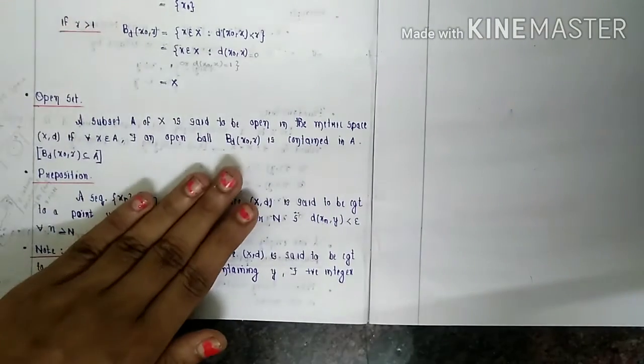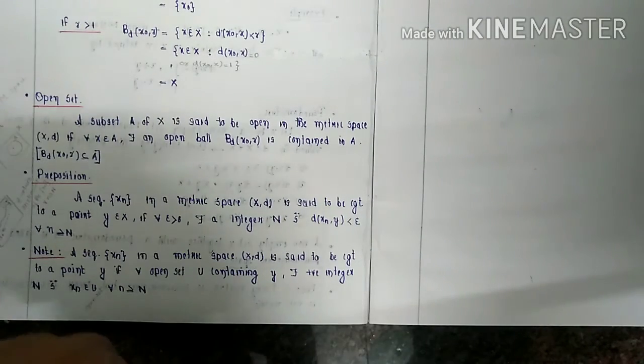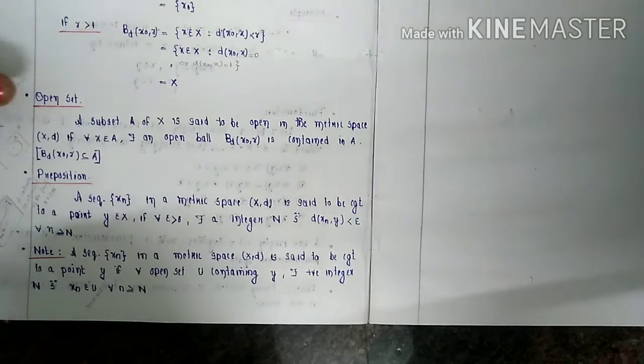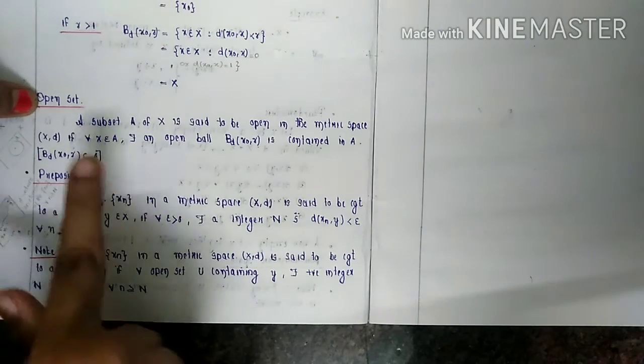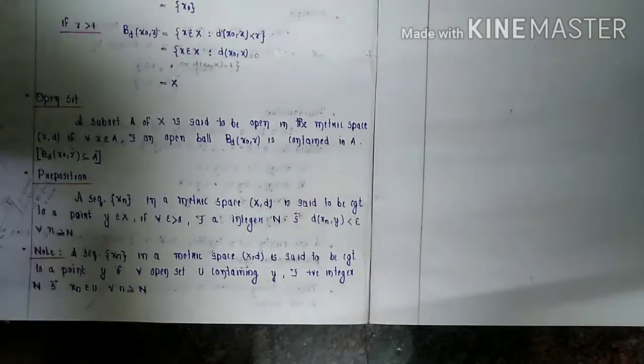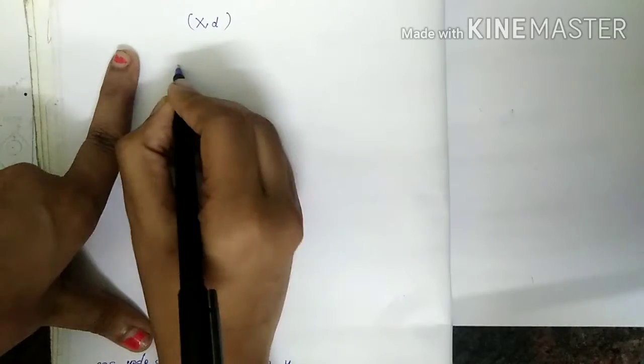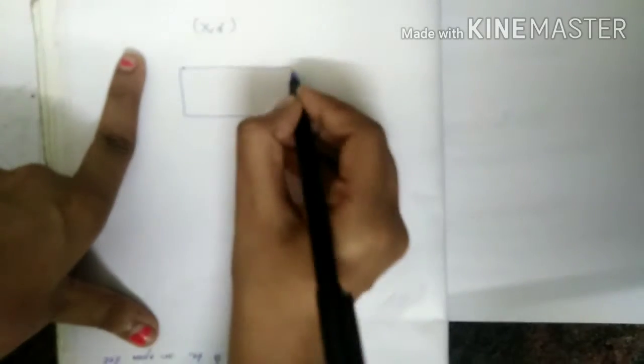In this class, we will discuss what an open set is and what is meant by convergence. You can see the definition of open set here. I will explain now what an open set is. Let (X, d) be a metric space. Then I am considering the set X.